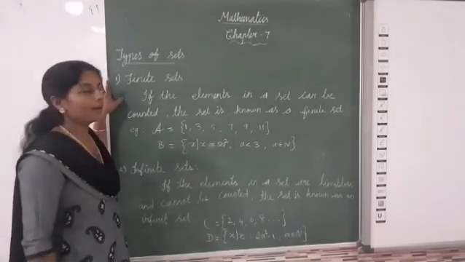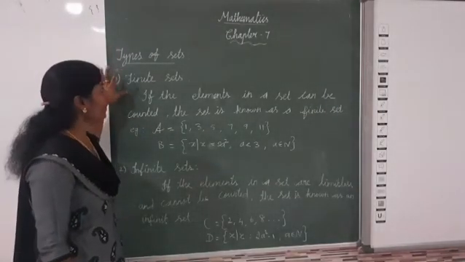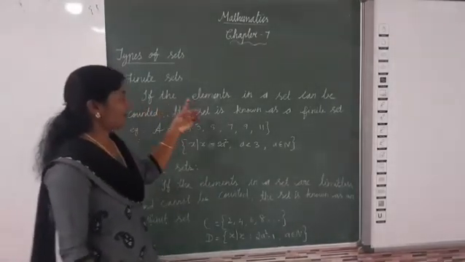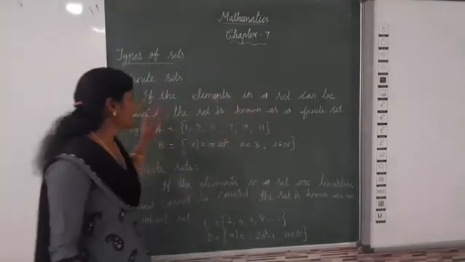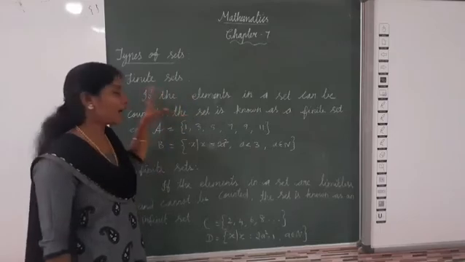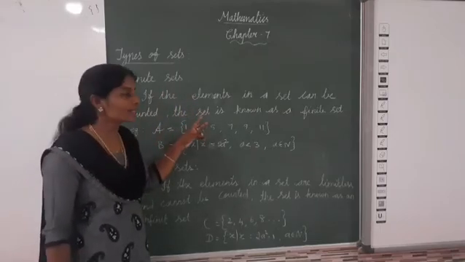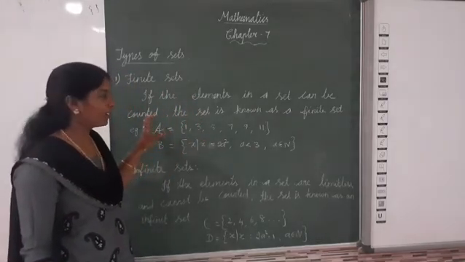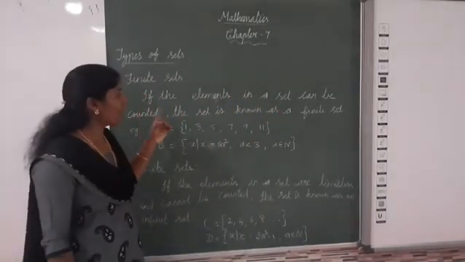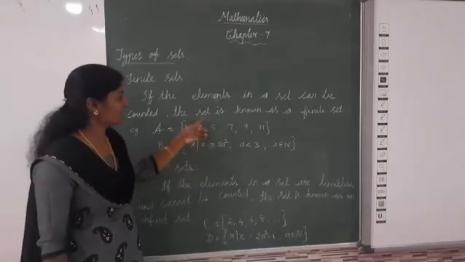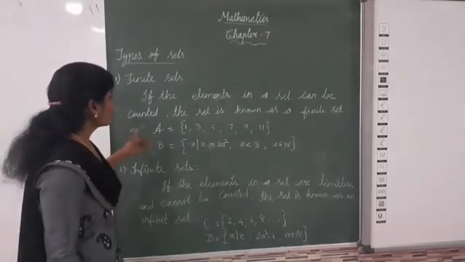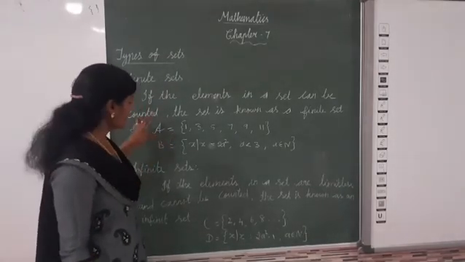Now, the first one: finite set. What is a finite set? If the elements in a set can be counted, that set is known as a finite set. For example, set A, the set name is A.